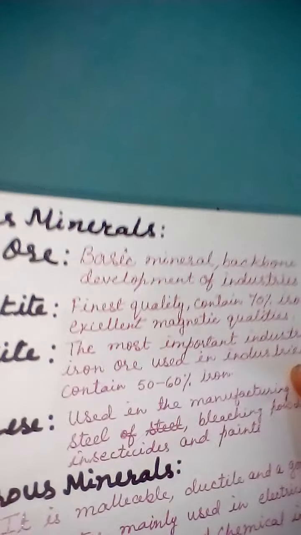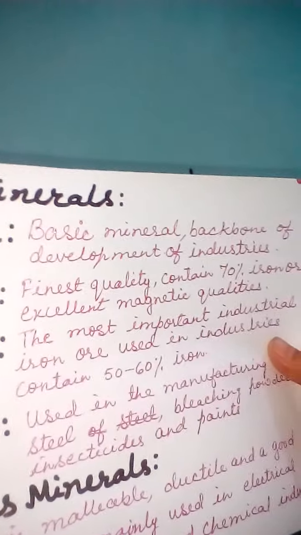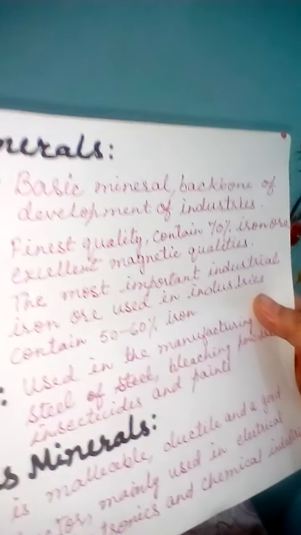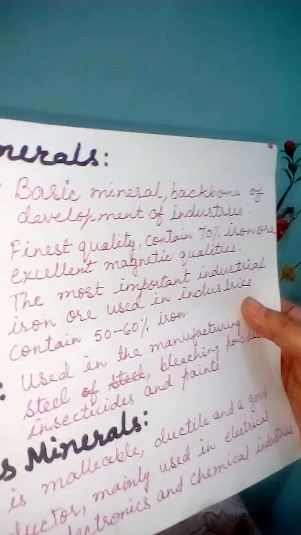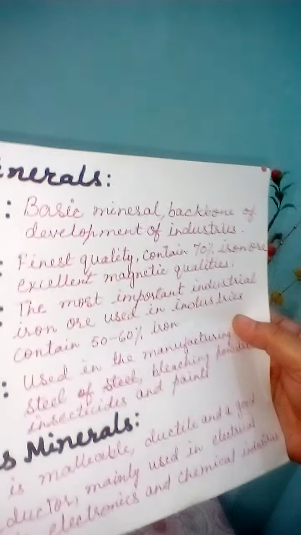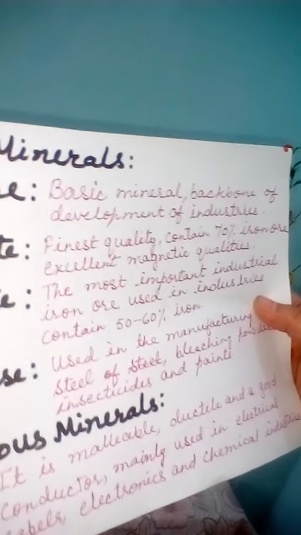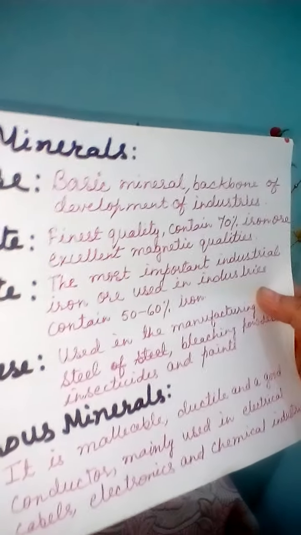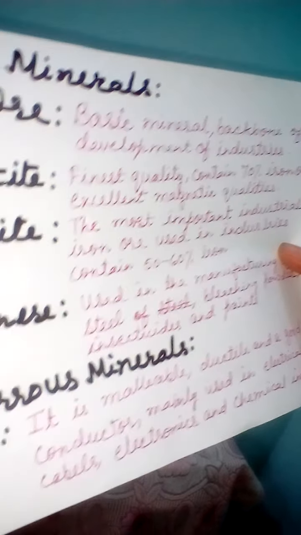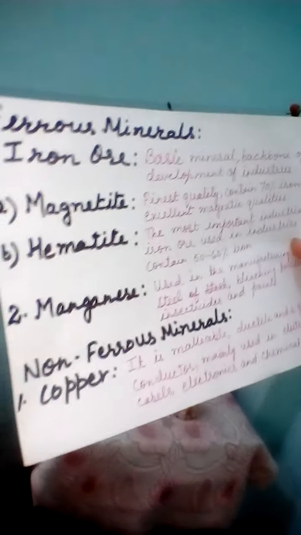Magnetite is the finest quality of iron ore, and it has excellent magnetic qualities, and the content of iron is 70%. Next is the hematite. It is the most important industrial iron ore. It means it is used in industry mostly, and it contains iron 50 to 60%.